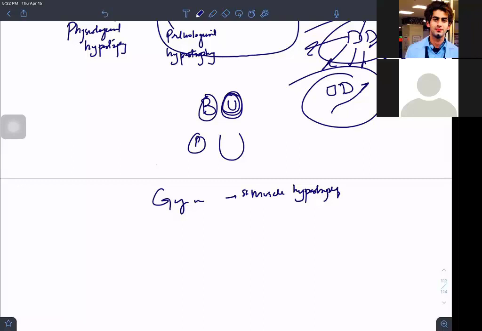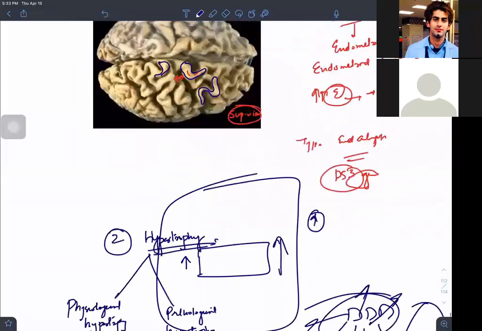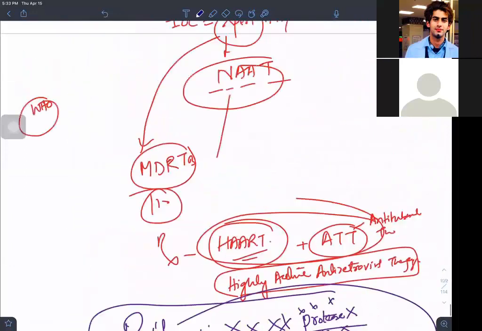Now, why will hypertrophy happen pathologically? The best example I have been reading from the books is the left ventricular hypertrophy, the favorite of cardiology. Where is that image? So this is the cut section of the heart.